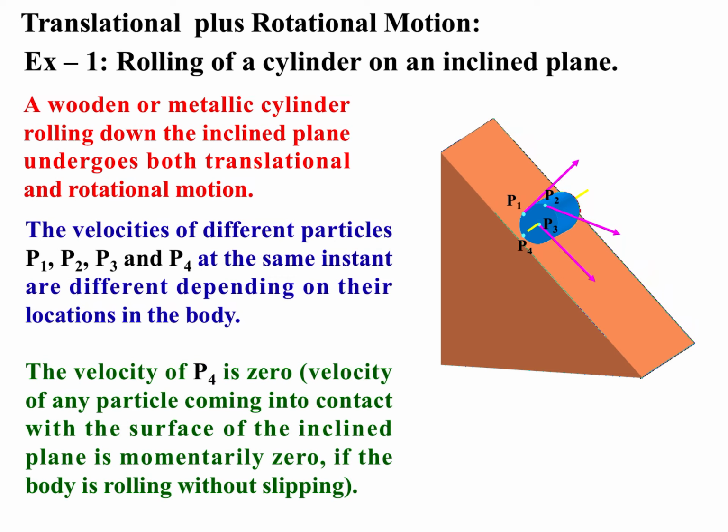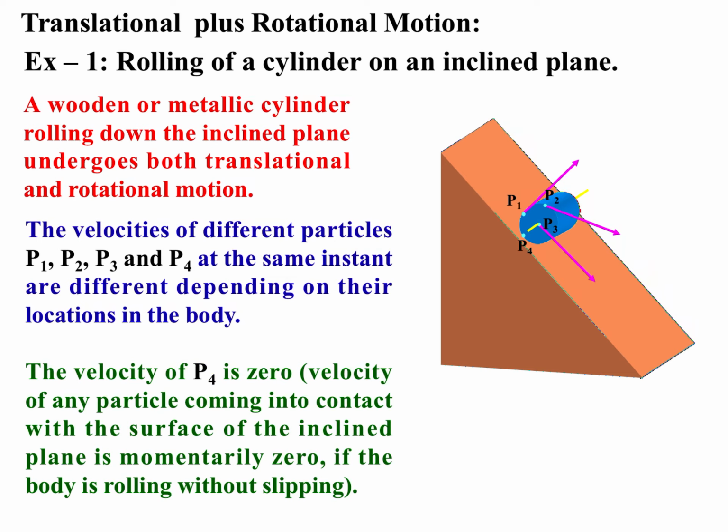Velocity of any particle coming into contact with the surface of the inclined plane is momentarily 0 if the body is rolling without slipping. When body is rolling down without slipping, then the velocity of the particle which is in contact with the surface has 0 velocity.